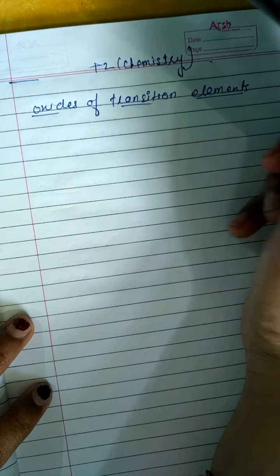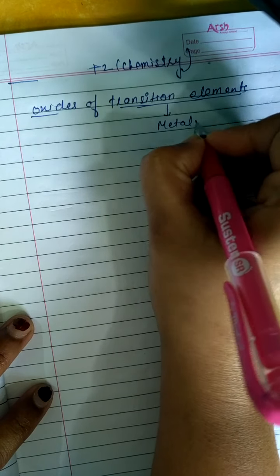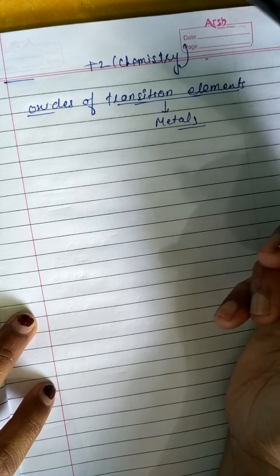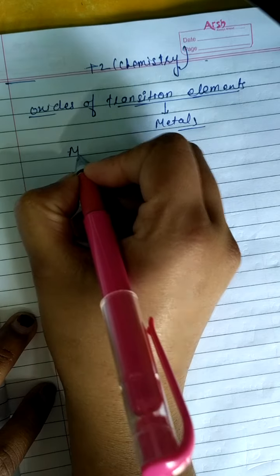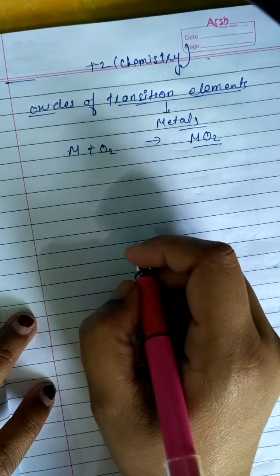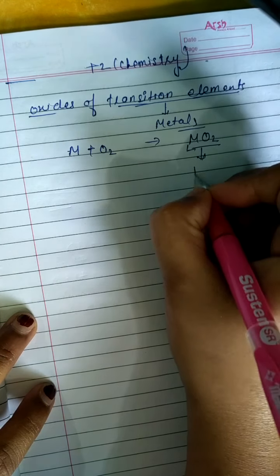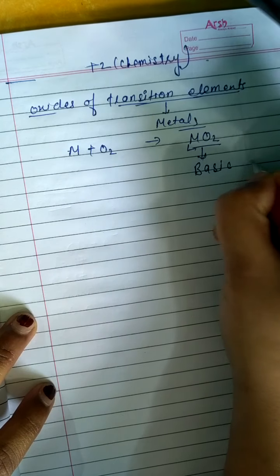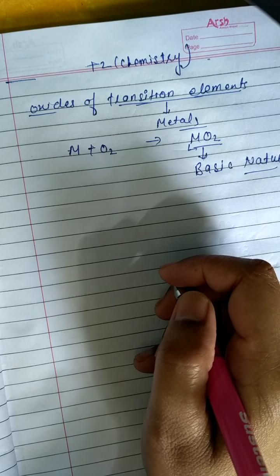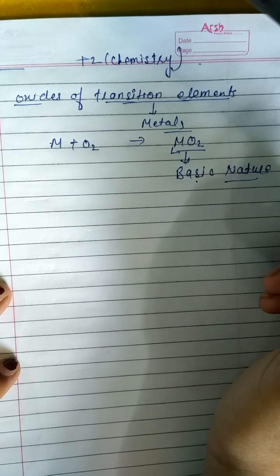Firstly, in the d-block, all are metals. Metals are present in d-block elements. Clear? And when a metal reacts with oxygen, it forms a metal oxide, and that metal oxide is of basic nature. In 10th class we discussed that a metal oxide is basic in nature and a non-metal oxide is acidic in nature.